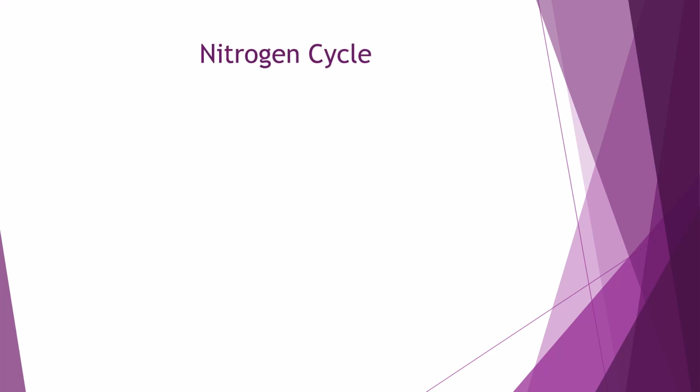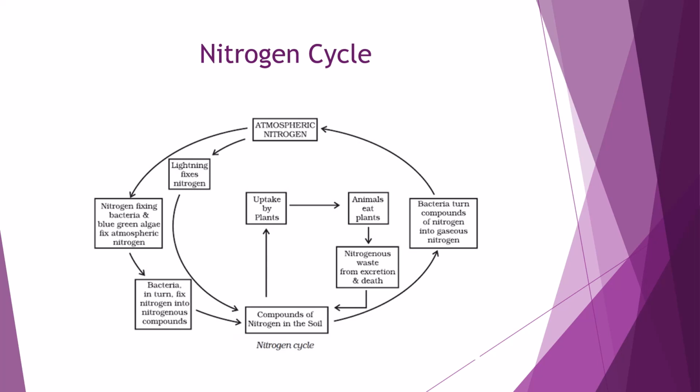Nitrogen cycle. It is very important. Children, you know that 78% of air is nitrogen gas or atmospheric nitrogen. But plants cannot take it in its direct form. It has to be fixed.